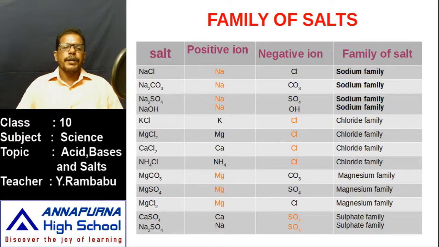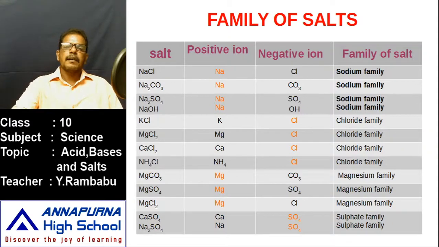In this manner, we can easily identify the family of salts. We know a salt is formed by a positive ion and a negative ion. Let us first observe what is common to the salts, that means the positive ion or the negative ion. If the positive ion is common, the salts belong to the family of that positive ion. And if the negative ion is common for some salts, then they belong to the family of that negative ion. Like that, we identify the family of salts.